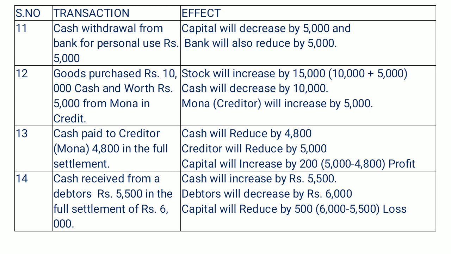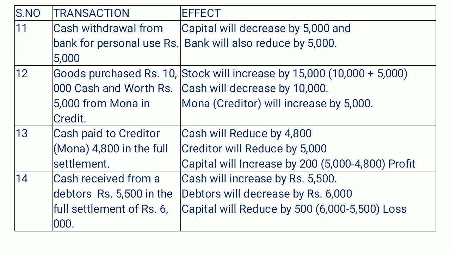So in this transaction your cash will reduce by 4,800, but your creditors will reduce by 5,000 because we are making payment of rupees 4,800 in full settlement, and there was a creditors balance of rupees 5,000 only. So there is a difference of 200. That is a kind of profit because we are getting a discount here. If we are getting any kind of income, it will definitely increase our capital amount.